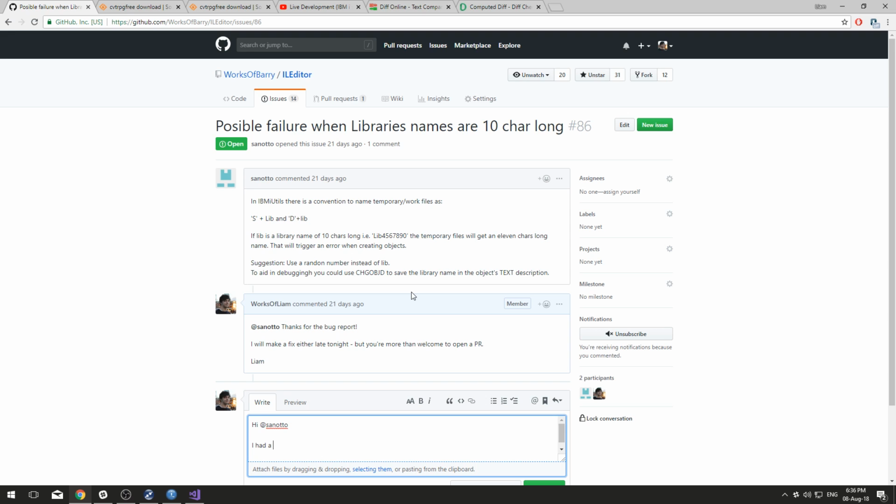Had a look through the code, and it does seem like I am doing the correct substrings to make sure the library object, let's just say object names, are not more than 10 characters long.